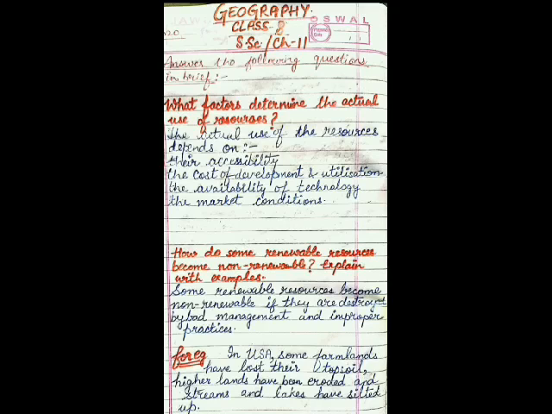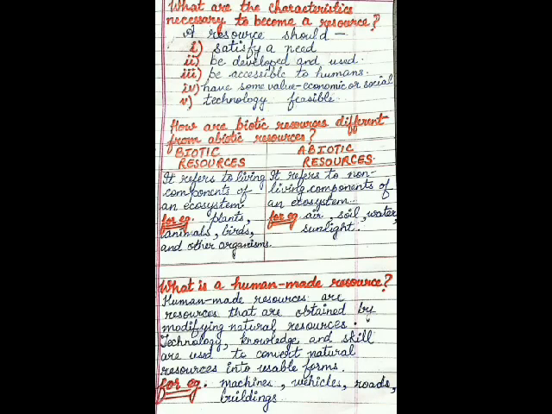Now, what is the next question? What are the characteristics necessary to become a resource? Characteristics means quality of something that makes it different from other things. Okay? Now, the answer is a resource should satisfy a need or want. Next is, it should be developed and used. It means resources which are surveyed, their quality and quantity have been determined for utilization. Means we are talking about actual resources.